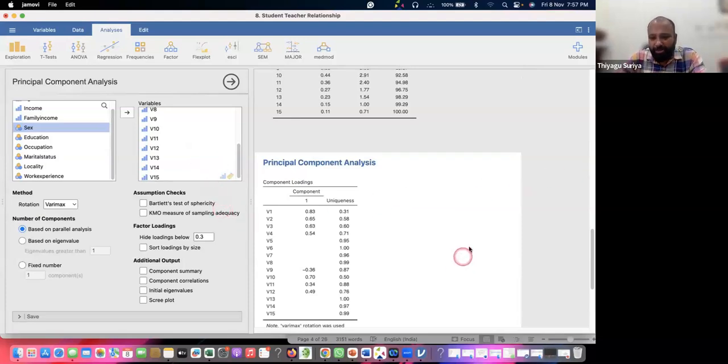Yes. So can you tell me what is the basic assumption for this, based on the image? Your variable should be in what format?